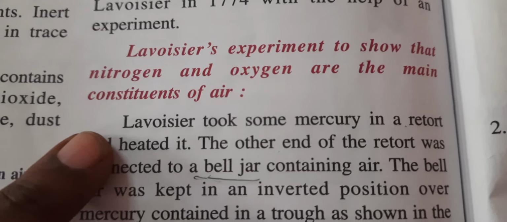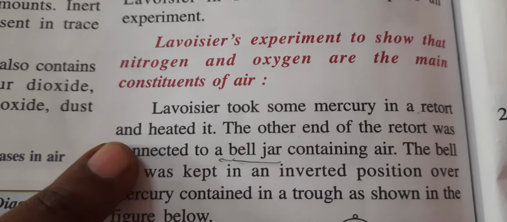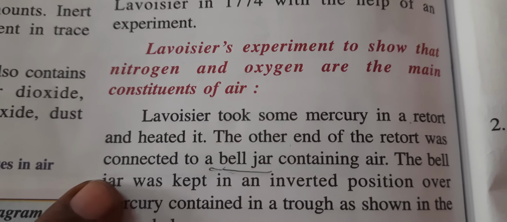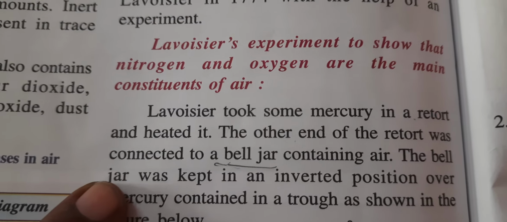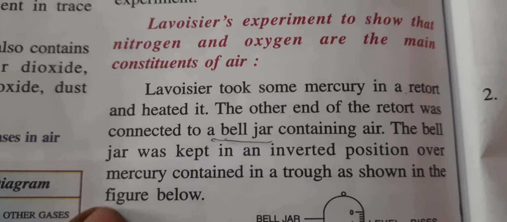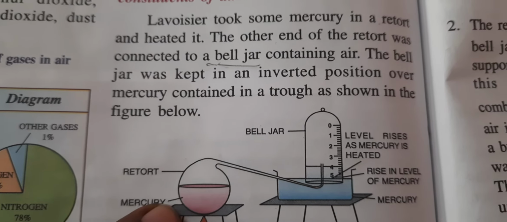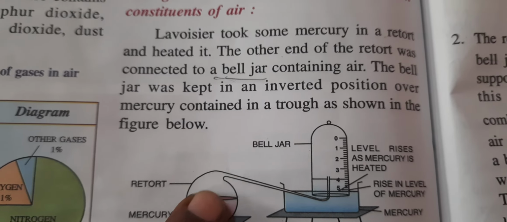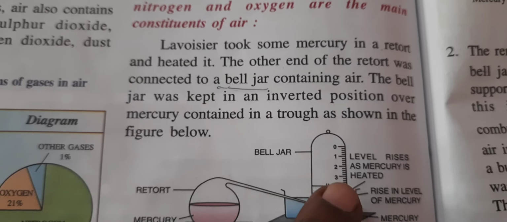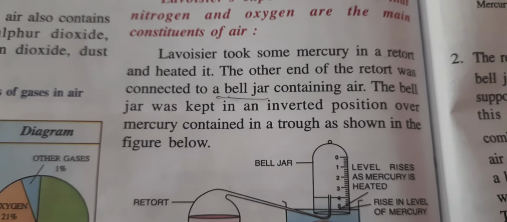Lavoisier took some mercury in a retort and heated it. The other end of the retort was connected to a bell jar containing air. The bell jar was kept in an inverted position over the mercury containing trough, as shown in the figure below. You can see this is a retort. In this, mercury has been taken and this is connected with a bell jar which is inverted, not kept straight but upside down, over the mouth of this retort.